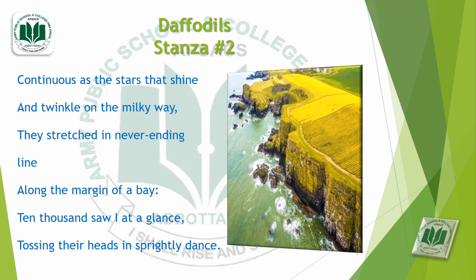Let's see the explanation. Continuous as the stars that shine and twinkle on the Milky Way. Continuous means countless, innumerable, uncountable. The daffodils were uncountable like the stars which shine and twinkle on the Milky Way.